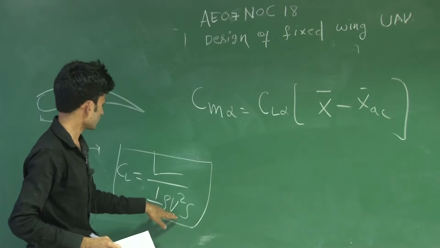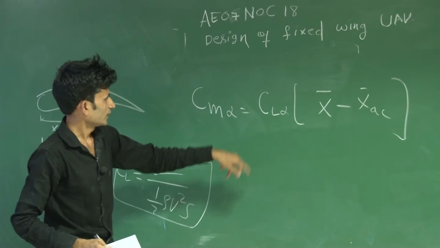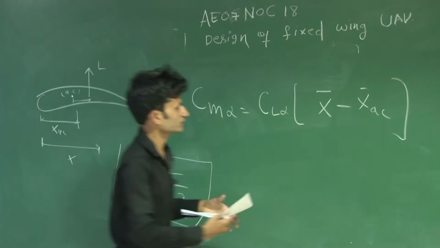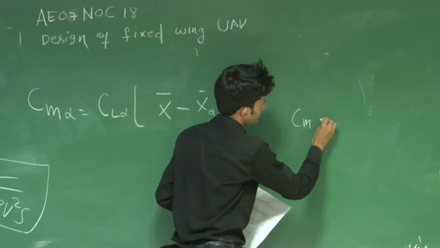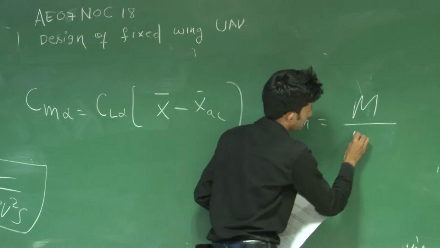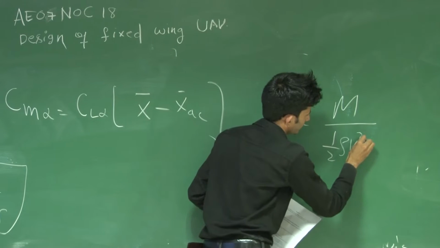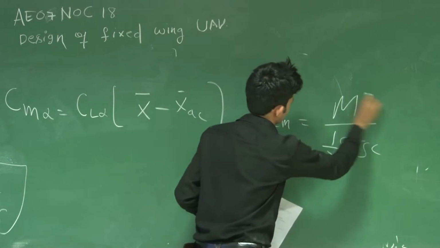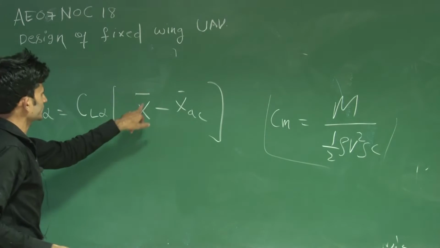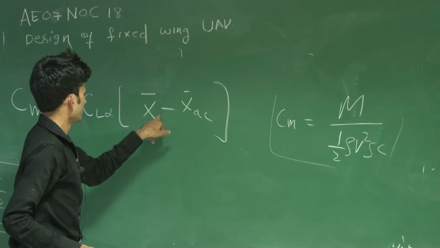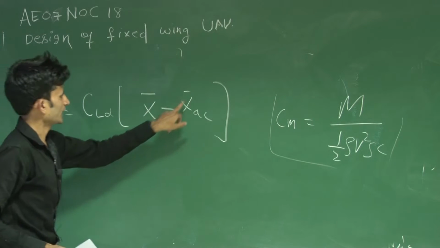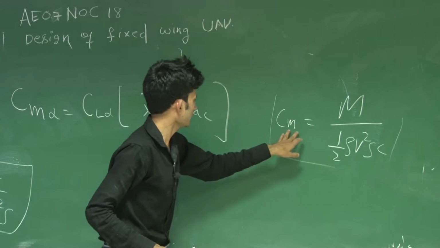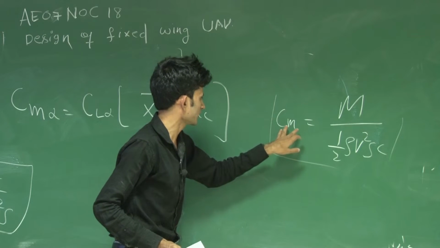Divide by this coefficient, you will get CL. Take the derivative, you will get CL alpha. And here Cm is M divided by half rho V squared S into c bar. You can take c here: x bar means x by c, and x bar ac means x ac by c. So c will come here, and if you take the derivative, this will become Cm alpha.